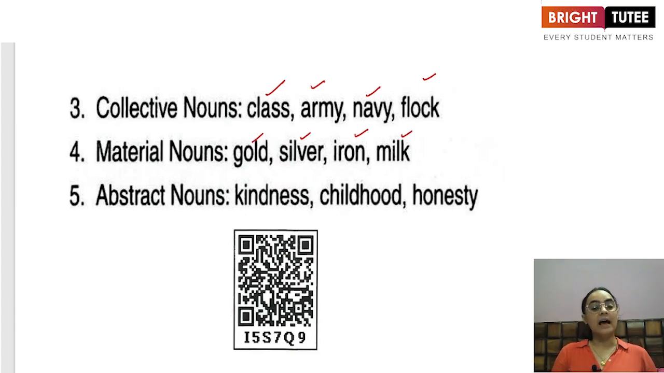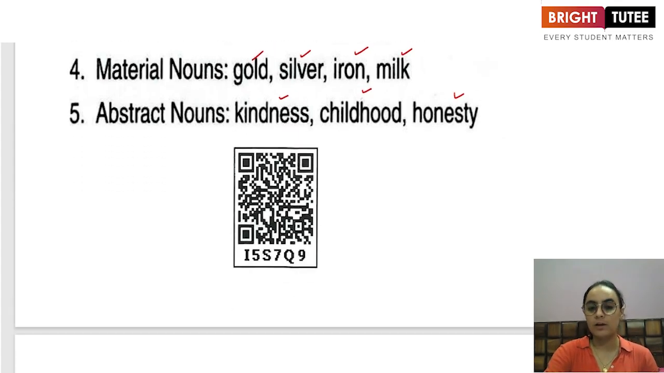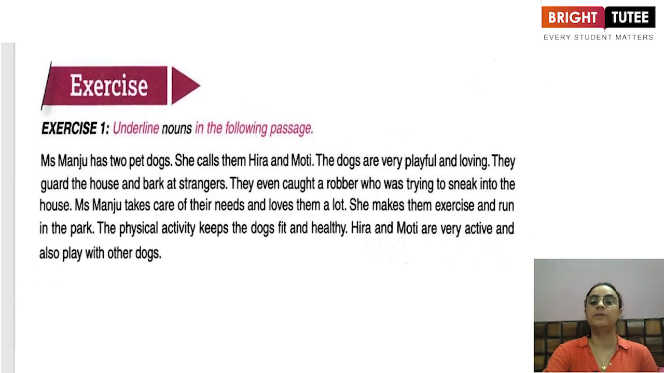Then we have the abstract nouns. Abstract nouns refer to the feelings that we talk about. Kindness, childhood, honesty, something which is intangible in nature, something which can be felt by you but can never be touched by you. So that is an abstract noun. All right. We are going to talk about all of them in detail. But before that, let us try and identify the nouns in the following passage.